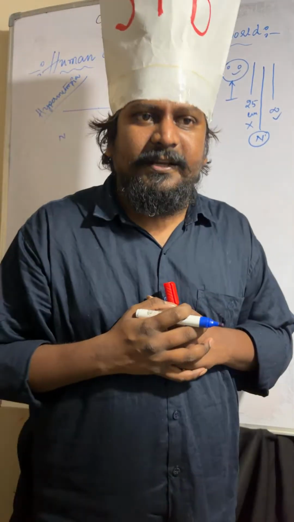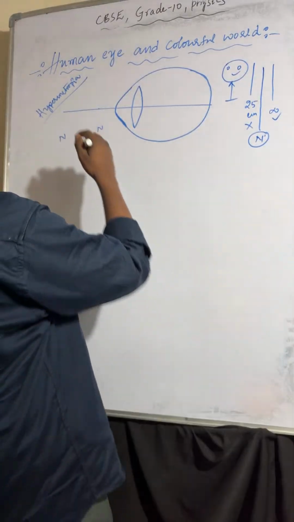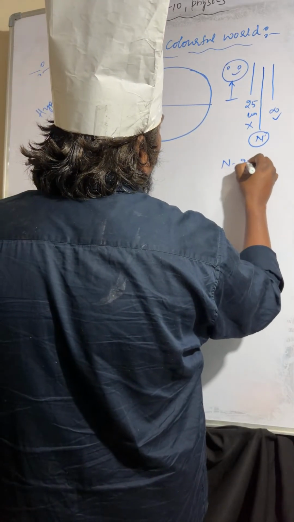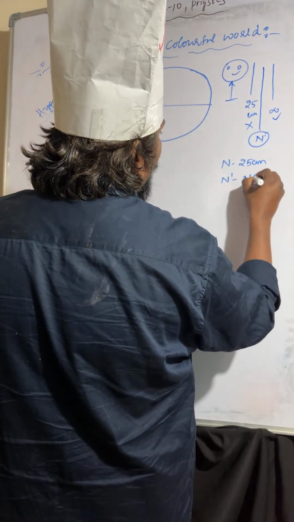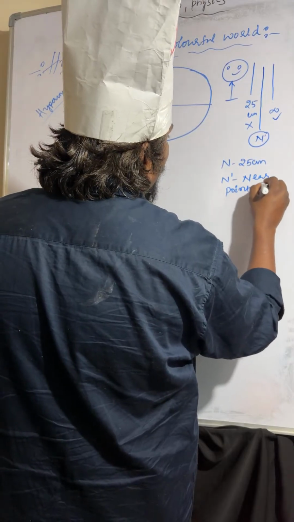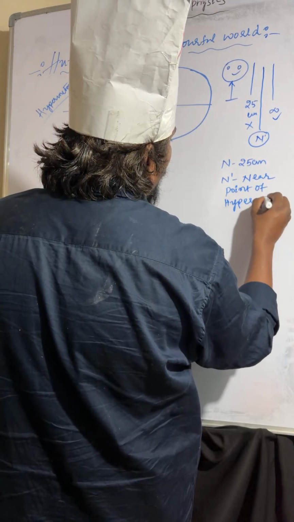Near point of hypermetropic eye. So here, if the light rays are coming, N is the normal near point, 25 centimeter. N dash is the near point of the hypermetropic eye.